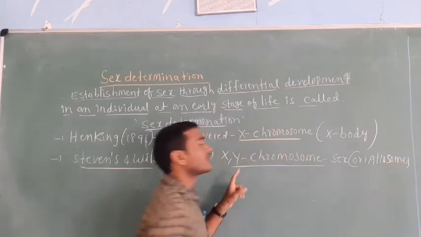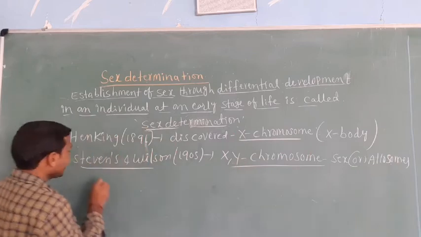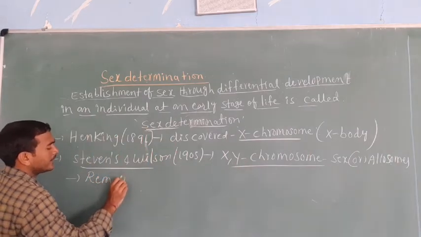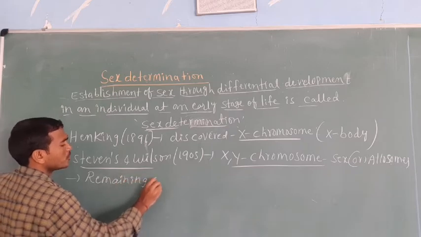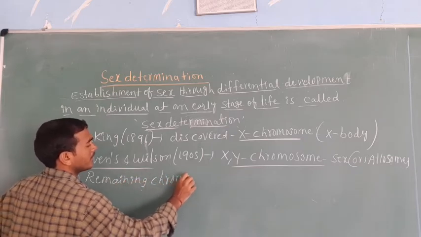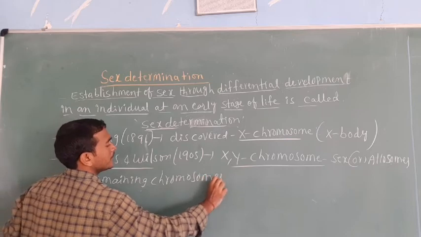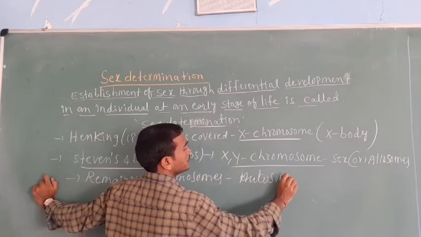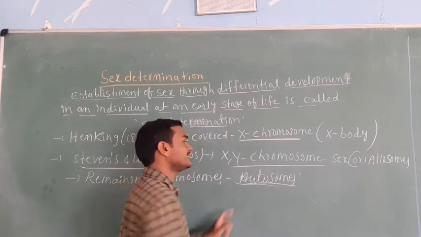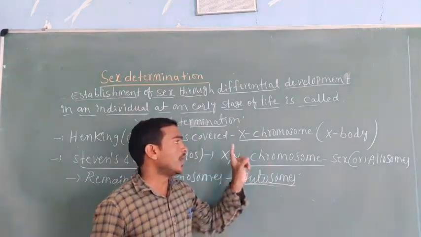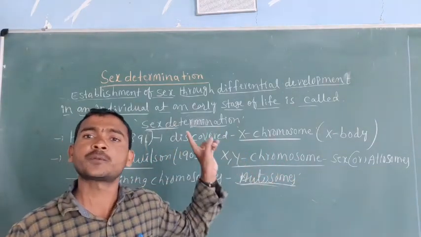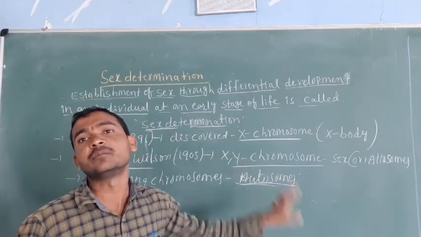Sex chromosomes are allosomes. The remaining chromosomes they called autosomes. But in sex determination, the allosomes, the sex chromosomes, play the important role.